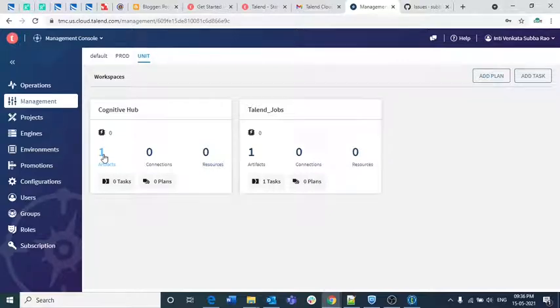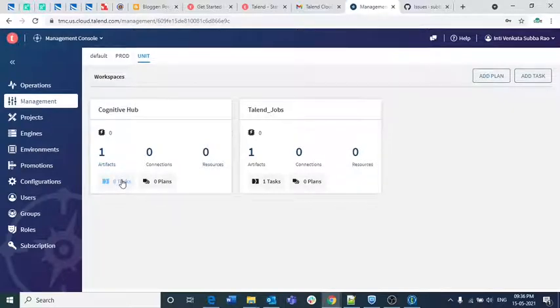Whenever you publish a job, it creates a main artifact, and the tasks are created manually, depending upon the configurations that you need. One thing you need to remember: with one artifact you can create many tasks.